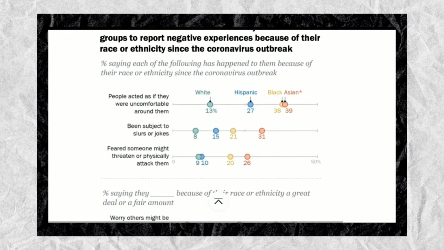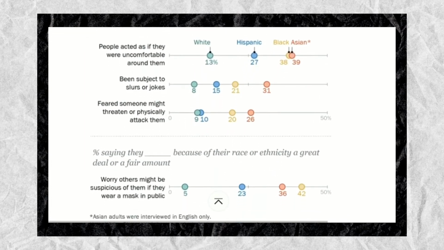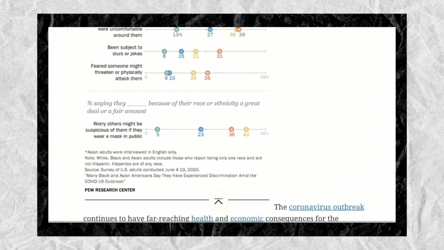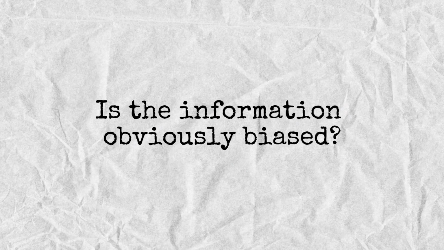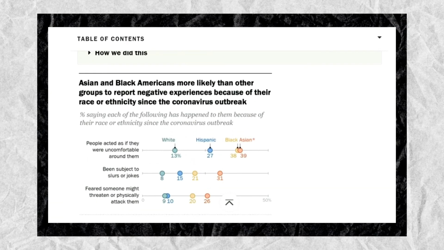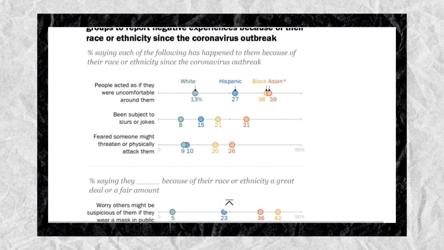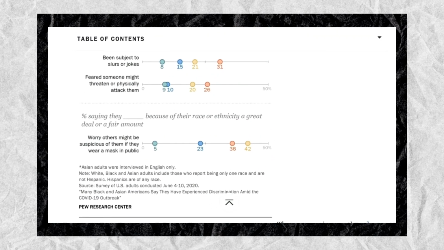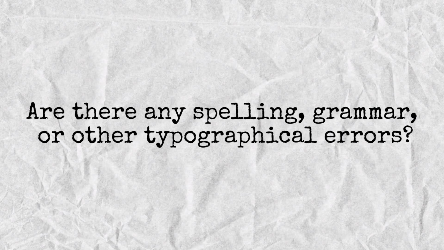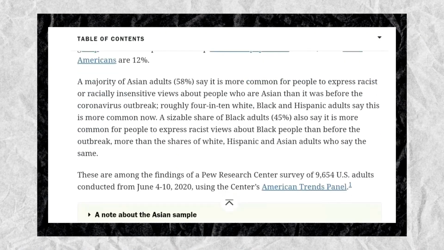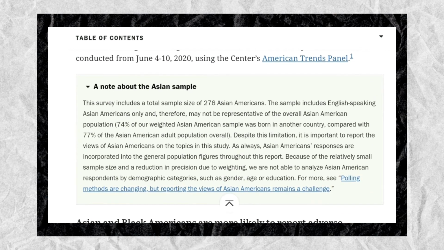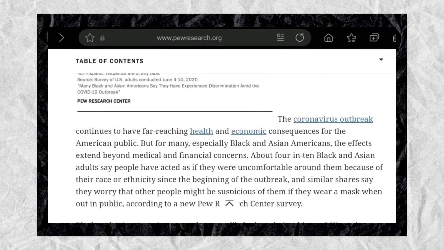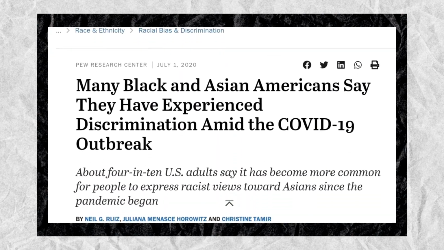Second question. Has the article been reviewed or refereed? Yes. The article itself has been reviewed by putting in a survey that has been answered by the majority in percentage. Is the information obviously biased? This article is presented in a survey form, so it is basically fair information, but it was answered by the people who are currently experiencing the discrimination. No, the article is in right condition regarding spelling, grammar, or any possible typographical errors. And to conclude the accuracy of this article, it is indeed 100% valid and can be used for academic purposes.